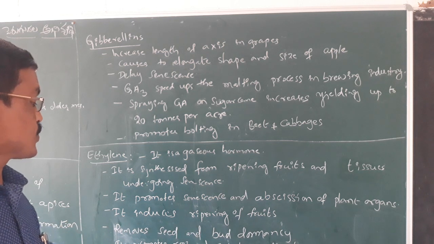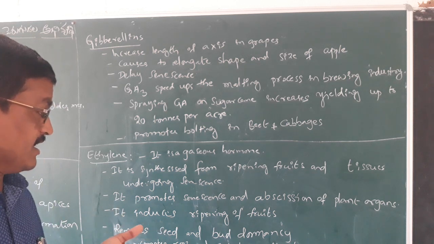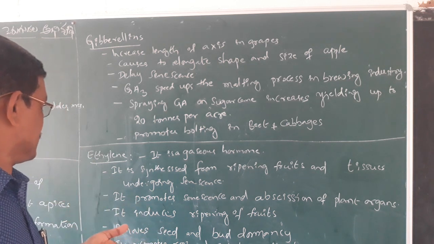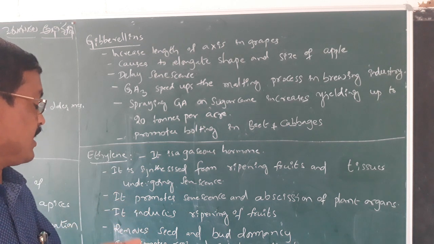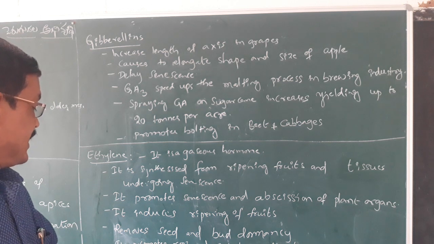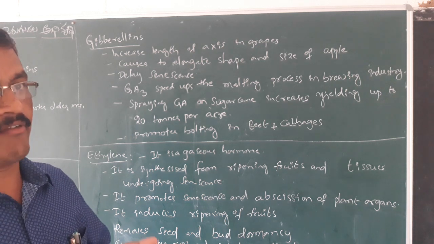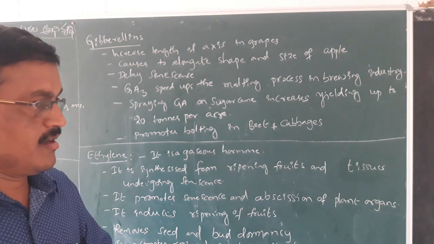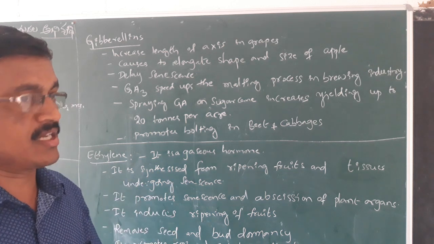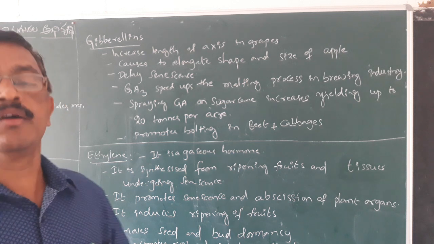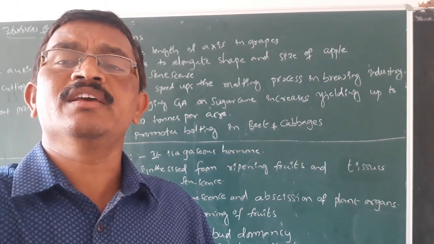Ethylene promotes root and root hair formation. By the activity of ethylene, root hair formation is usually enhanced. Also, ethylene induces flowering in pineapple and also in mango. It is most widely used in the form of ethephon. In the market, ethylene is available in the form of ethephon. By adding this to water, it is sprayed on the orchards. So these are the main effects of plant growth regulators in agriculture.